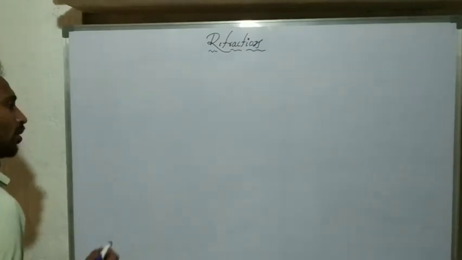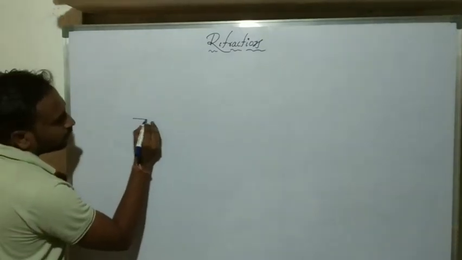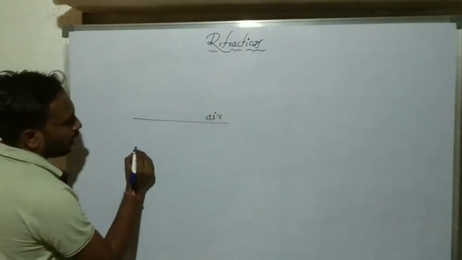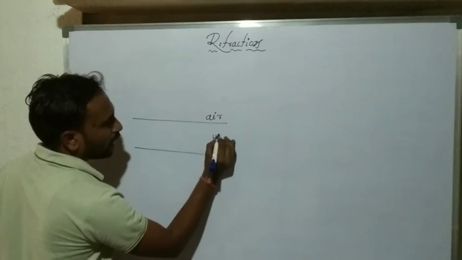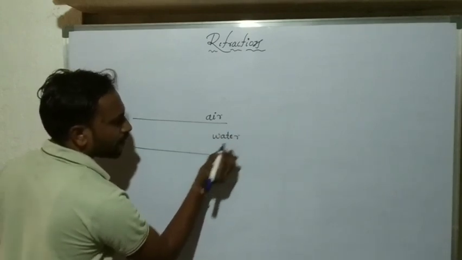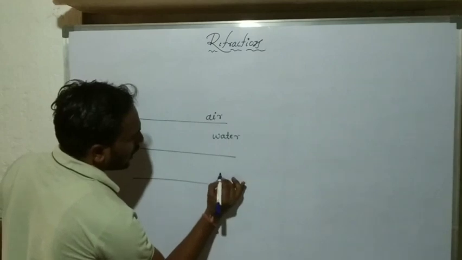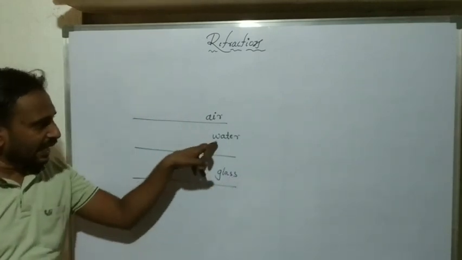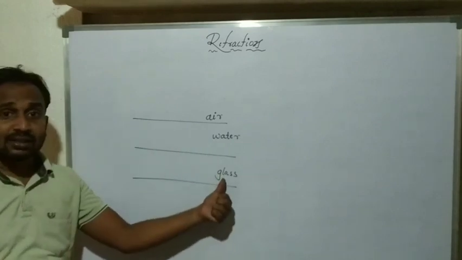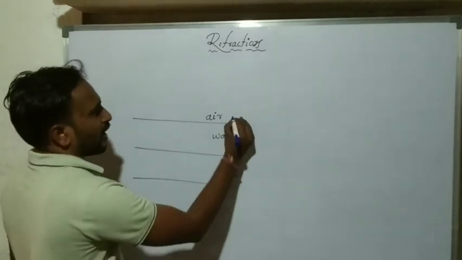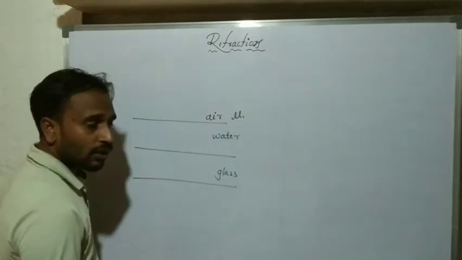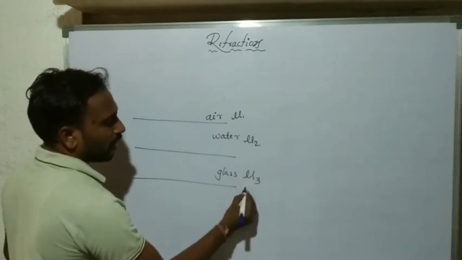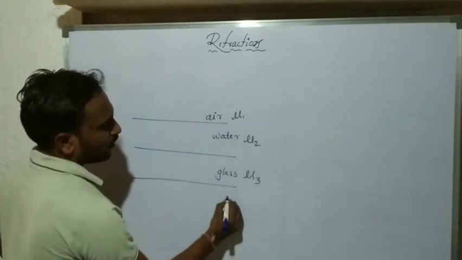There are three media. The first one is an air medium, the second medium is a water medium, and the third one is a glass medium. The air medium has refractive index mu1, water mu2, and glass mu3, and finally the same medium, air again.